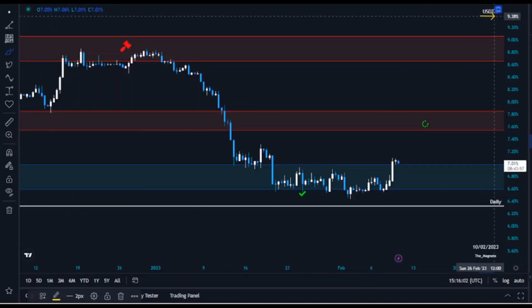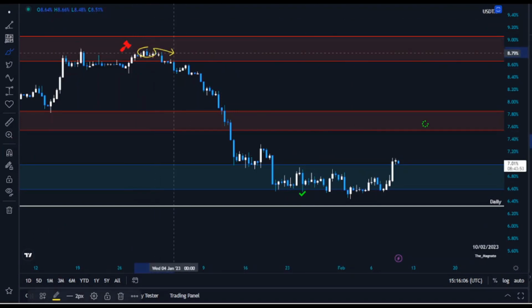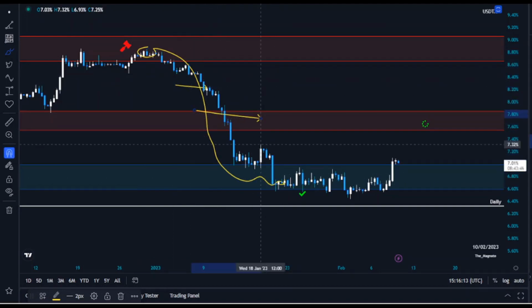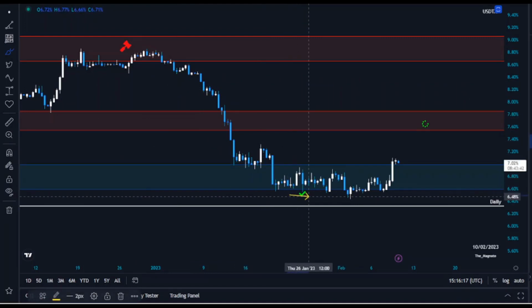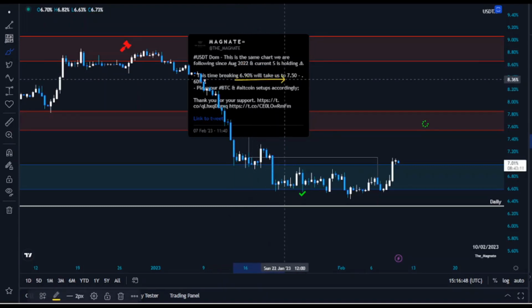Moving on with the USDT dominance chart analysis, as expected, rejection cleared all the levels up to this important support level. As I said, we had a number of fib levels as well as the MTF support levels, and at the moment I'm expecting after we hit the target level with the SFP. And as I mentioned, this is the same chart that we're following from August 2022, and current support is holding. This time breaking 690 will take us all the way up to 750 levels.